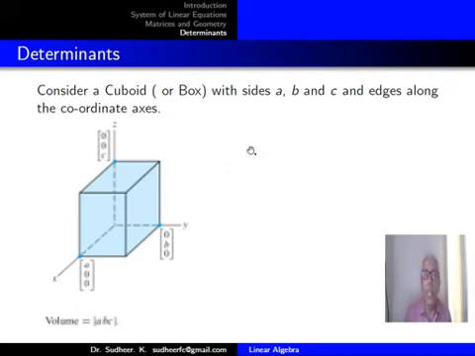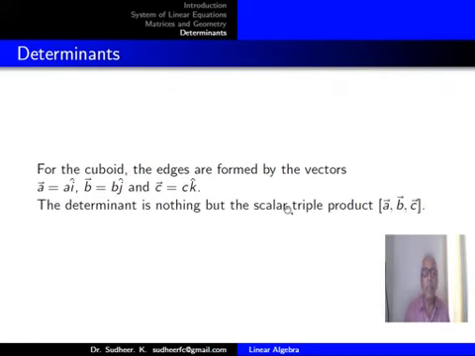A similar thing you can find in the case of any three vectors. You get an object called a parallelepiped, and you get the determinant to be the scalar triple product of the vectors.